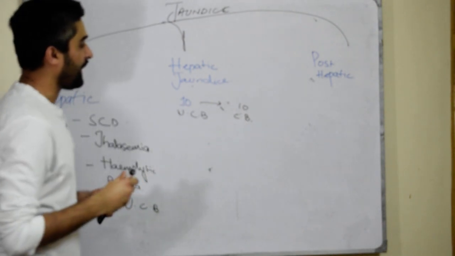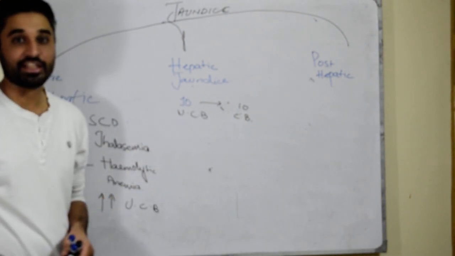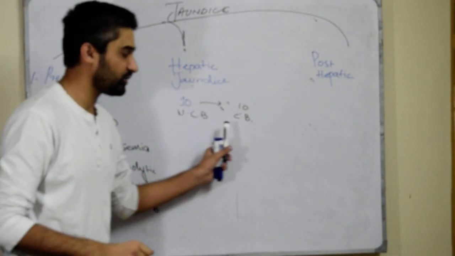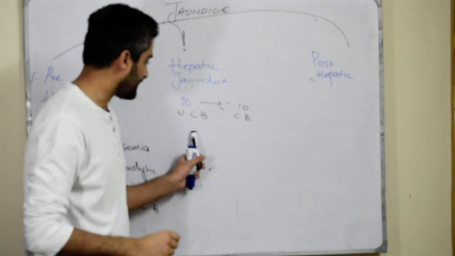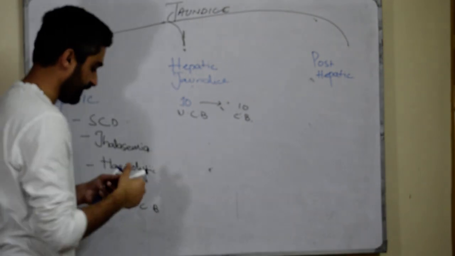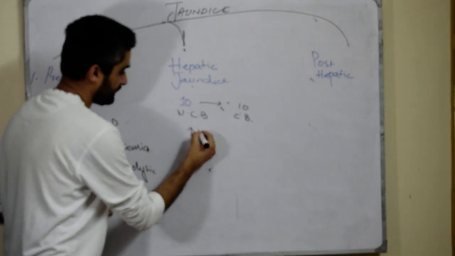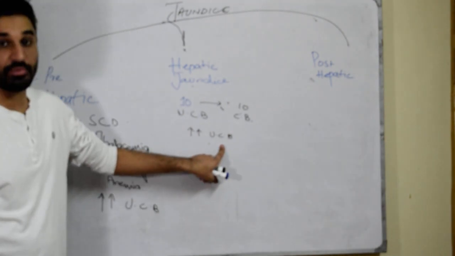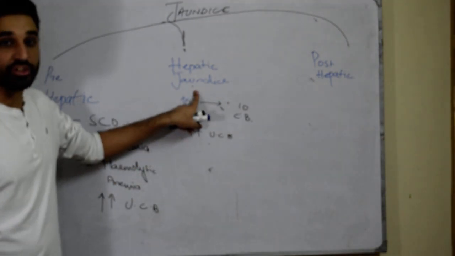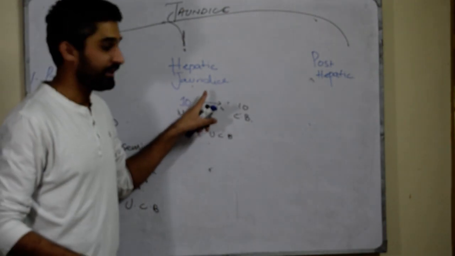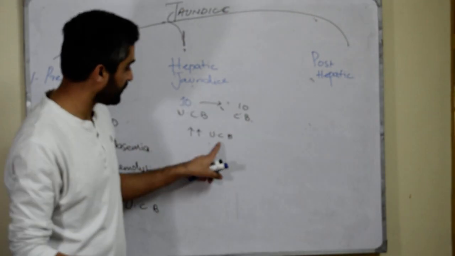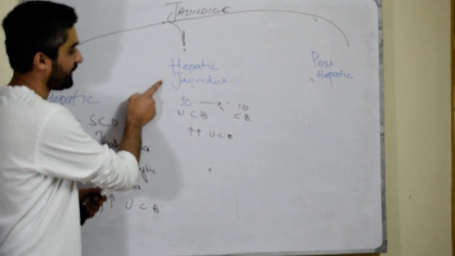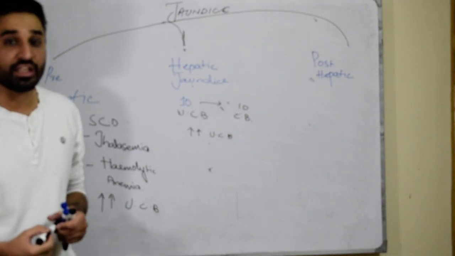Now what happened? Now this hepatic tissue has lost its tendency. Whenever this hepatic tissue has lost its tendency, this conjugation cannot take place. So there will be an increased level of unconjugated bilirubin. Why? Because this hepatic tissue cannot work properly, so the unconjugated bilirubin cannot convert into conjugated bilirubin. So in hepatic jaundice there is an increased level of unconjugated bilirubin.